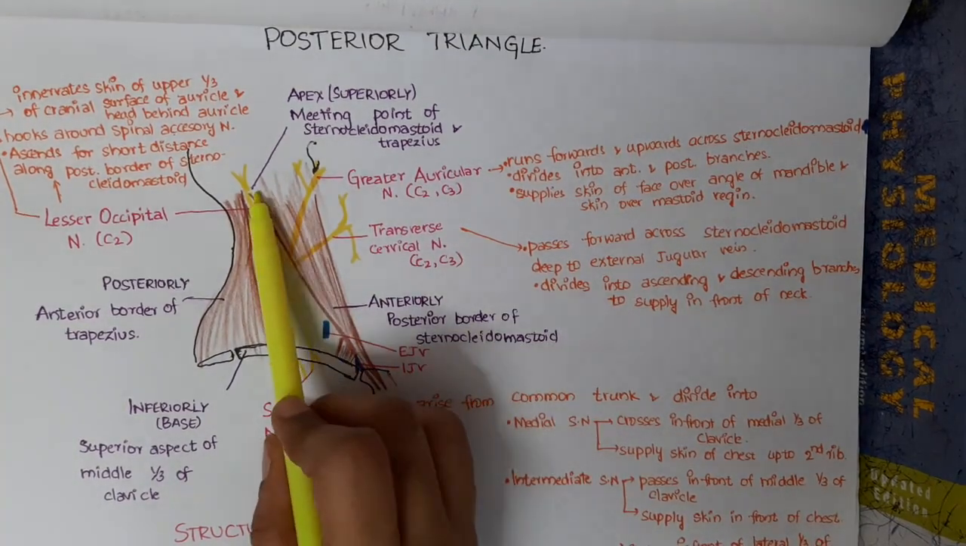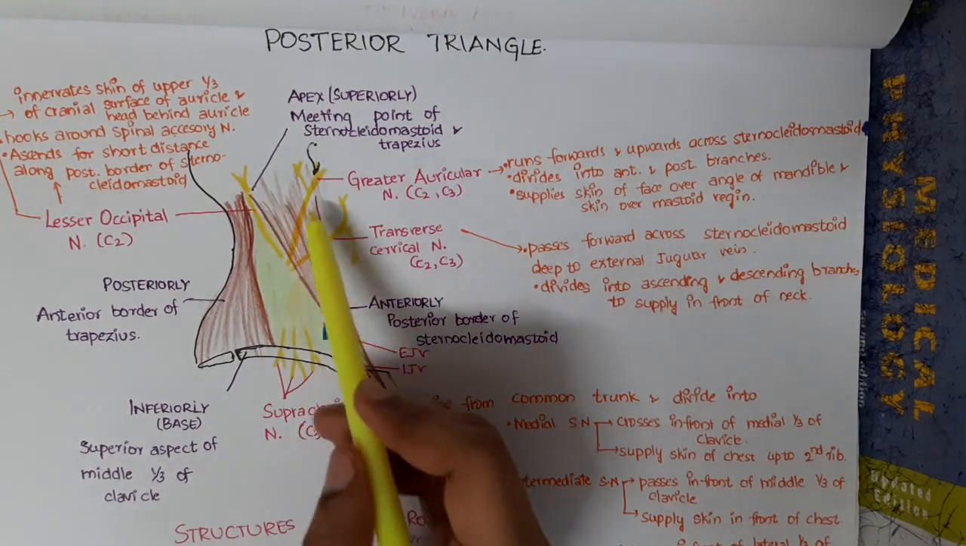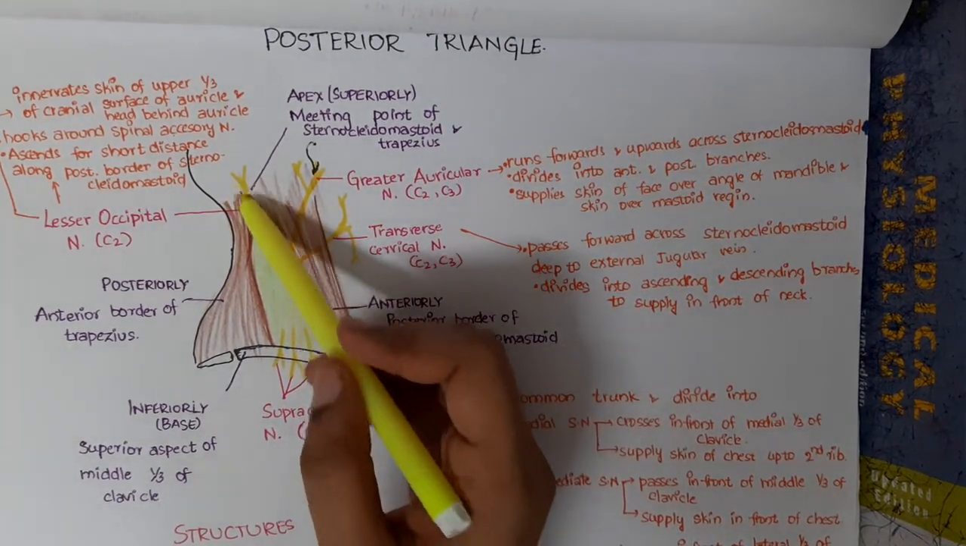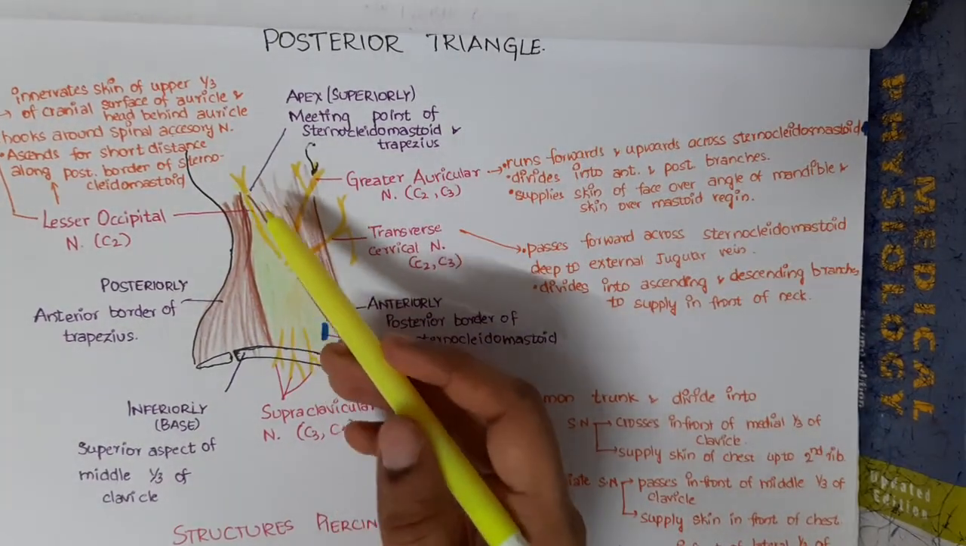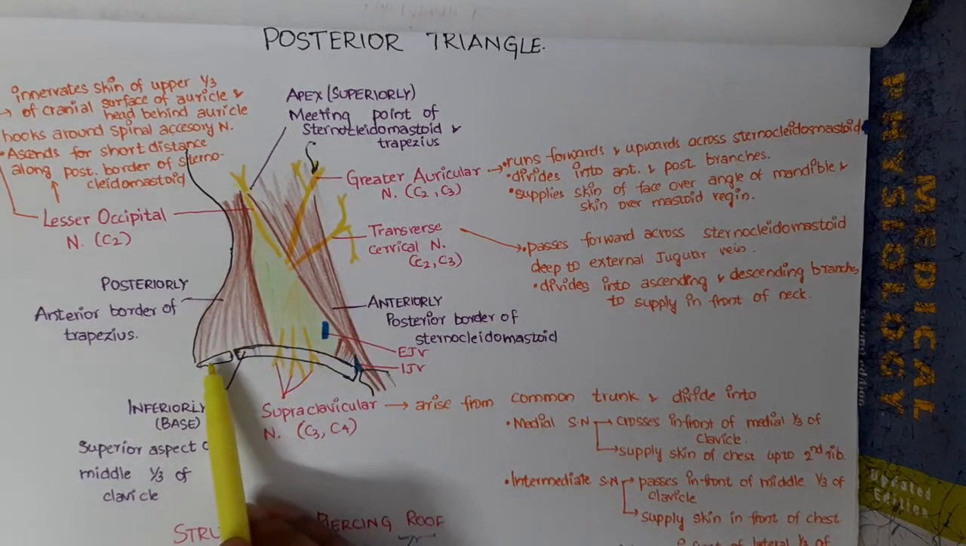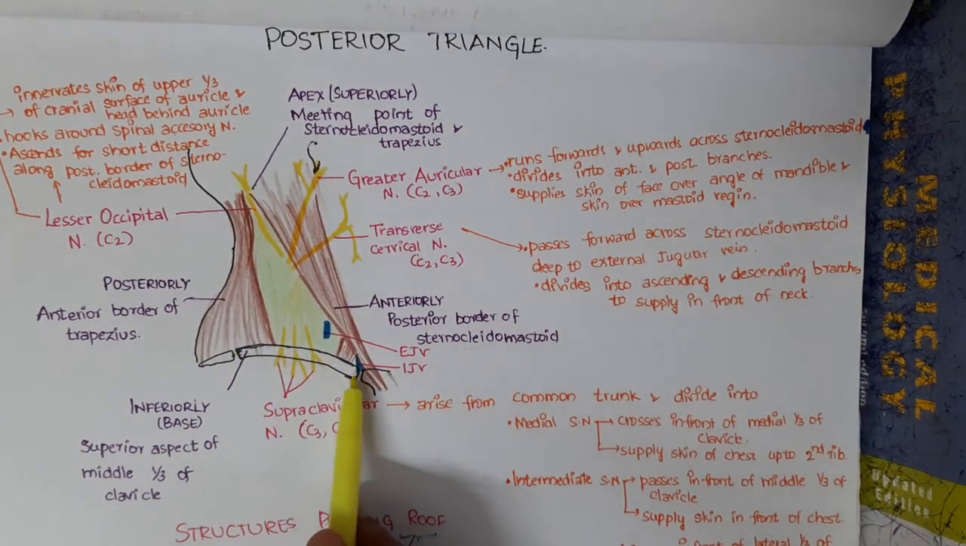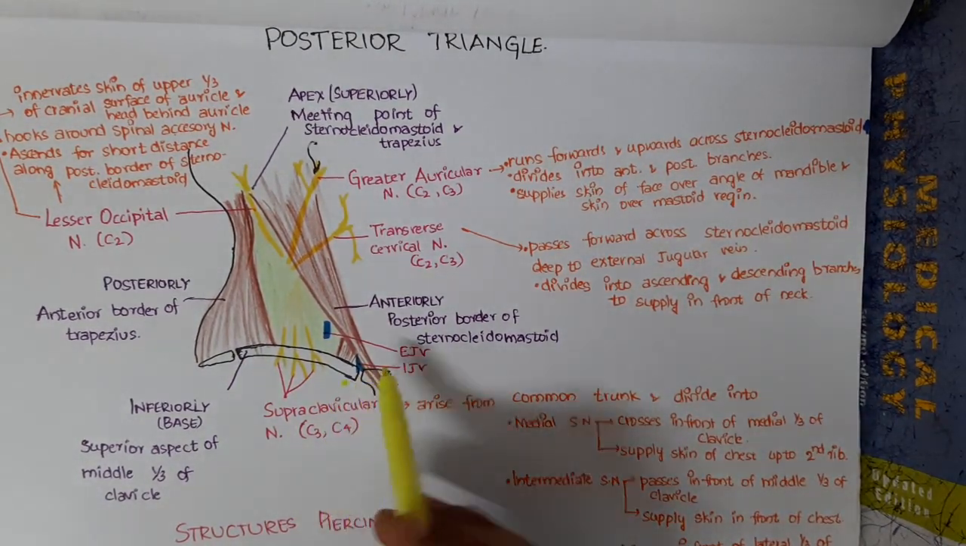The apex of the posterior triangle is formed by the meeting point of sternocleidomastoid muscle and trapezius muscle, whereas the base is formed by the clavicle, that is the superior aspect of the medial 1/3 of the clavicle.